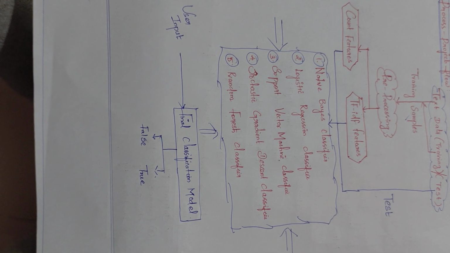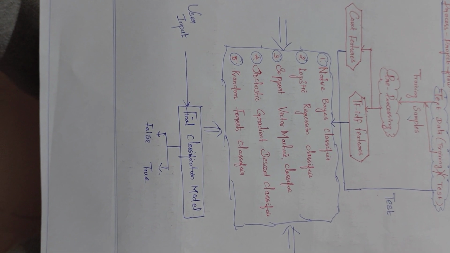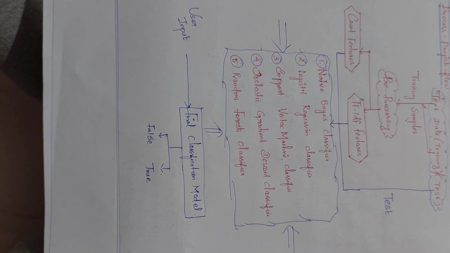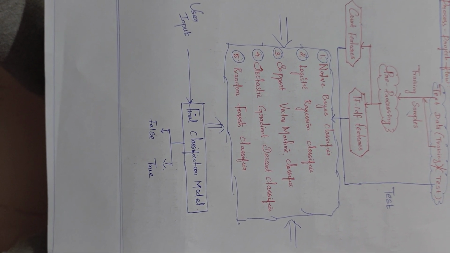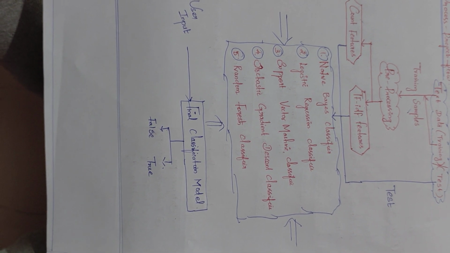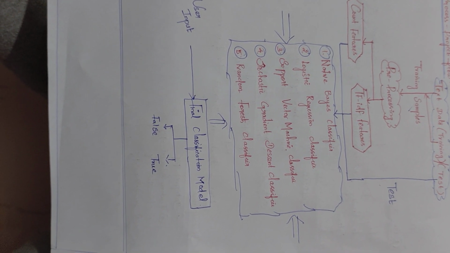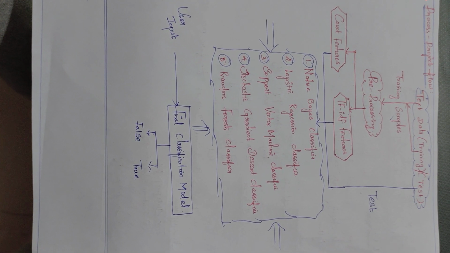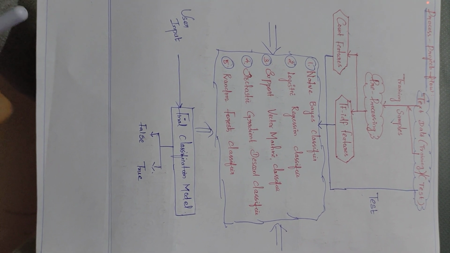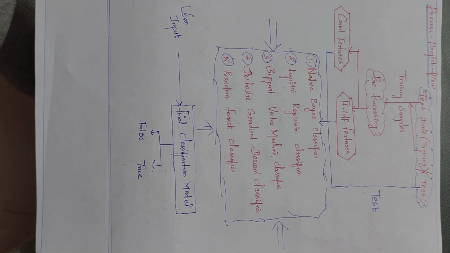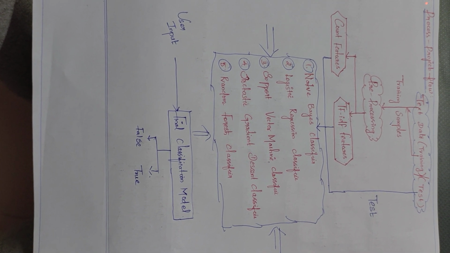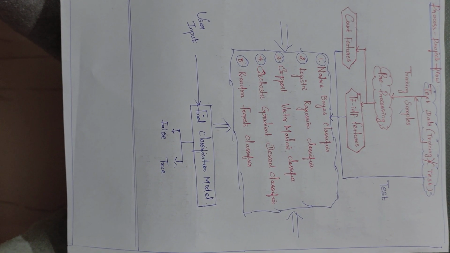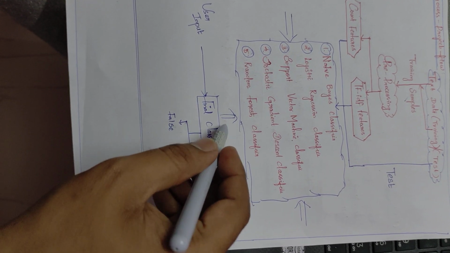The classification models are the Naive Bayes classifier, logistic regression classifier, support vector machine classifier, stochastic gradient descent classifier, and random forest classifier. We have 5 types of classifiers, also called algorithms, also called flow variables for the project flow of these deep learning and machine learning algorithms. Among these 5 classifiers, any one is to be obtained and classified for our fake news detection project and finalized as the final classification model.